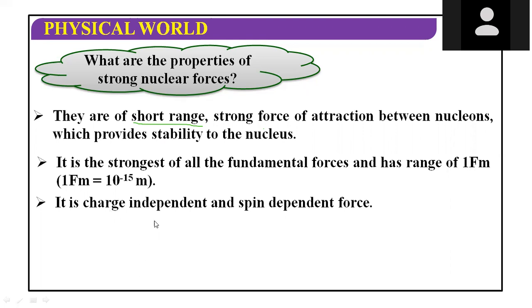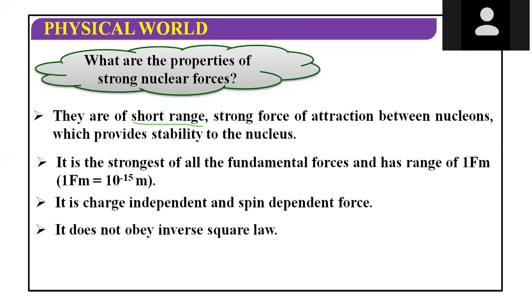So it does not depend upon the charge, but it depends upon the spin. Spin means proton and neutrons, both the particles, are spinning. Which particle has which type of spin, and we know that spin is either the upward spin or the downward spin, either the clockwise spin or the anti-clockwise spin. Every charged particle spins about its axis. So what is the type of spin? Upward, downward, clockwise or anti-clockwise? That spin will also decide the strength of the nuclear forces.